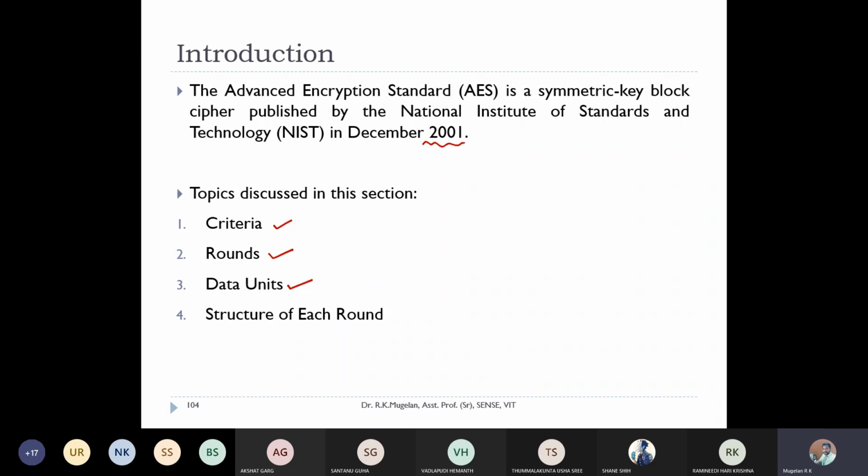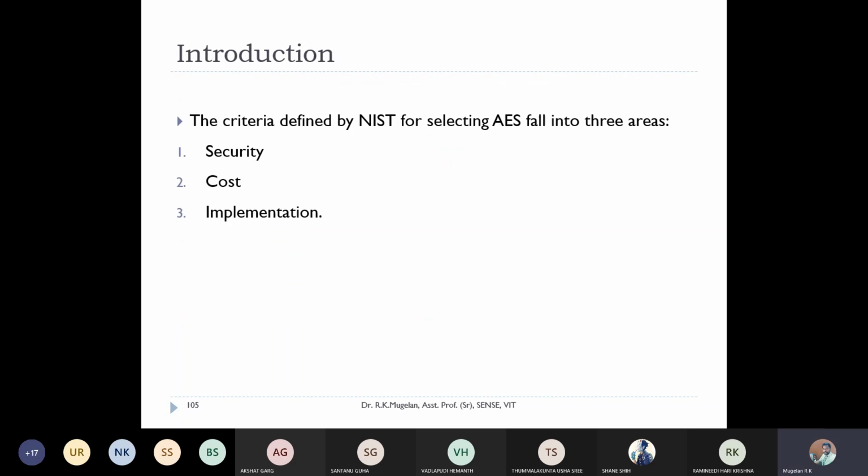Here, newly, I'm introducing you to a term called data unit, how the data is formatted before it is going to be processed under the algorithm. Then we move on to the structure of each and every round. Here AES falls under three design criteria. First one is security. If you take any cryptographic algorithm, any crypto system which you are going to design, it should satisfy the security issue. That is, if any person has knowledge of the ciphertext and the key, she should not be allowed to recreate or retrieve the plain text back. So sophisticatedly you have to